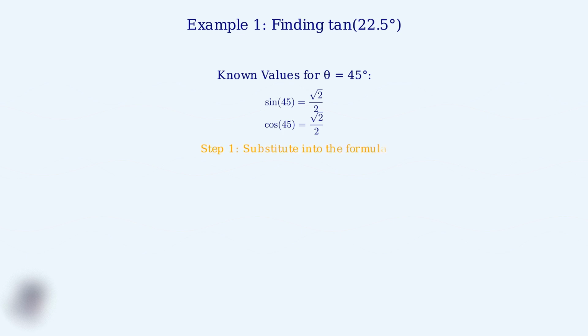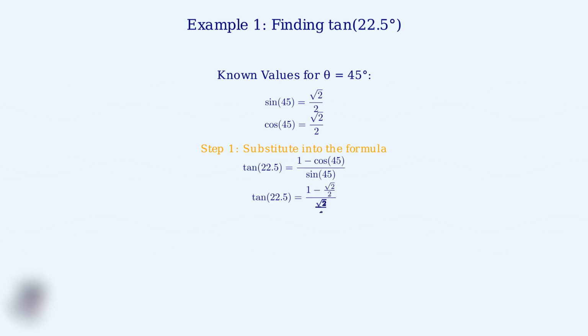Now, we need to recall the exact values for sine and cosine of 45 degrees. From the unit circle, we know that sine of 45 degrees equals square root of 2 over 2, and cosine of 45 degrees also equals square root of 2 over 2. Step 1, we substitute theta equals 45 degrees into our formula. So tangent of 22.5 degrees equals 1 minus cosine of 45 degrees, all divided by sine of 45 degrees.